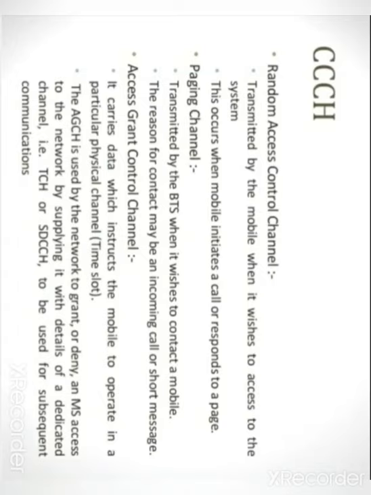Now the second one is PCH, paging channel. Actually it is used to inform or alert the mobile station about an incoming call. Now the next one is AGCH. What is that AGCH? It is generally used for the downlink purpose. In this, the base station provides a forward link communication to the mobile station, and it provides a special dedicated control channel to carry the data. It comes under the AGCH.